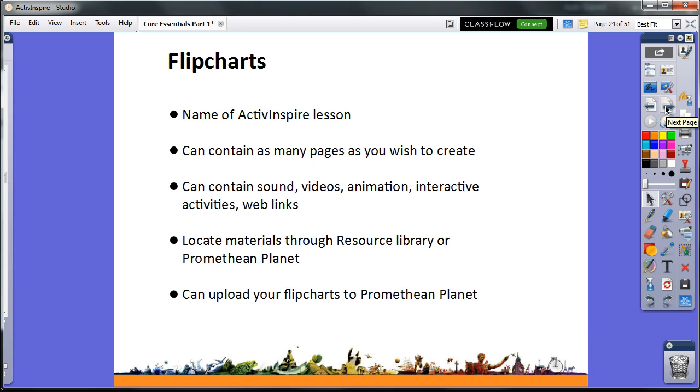Lessons in ActivInspire are called flip charts. They can contain as many pages as you wish to create. They can also contain sound, videos, animations, interactive activities, and web links. You can also locate materials for your flip chart through the resource library and Promethean Planet. You can also upload your flip charts to Promethean Planet.